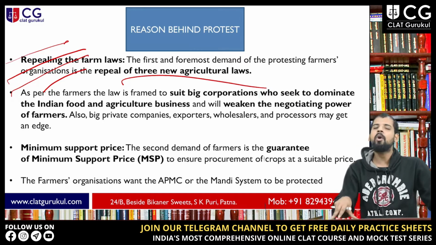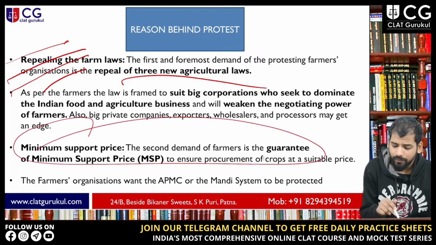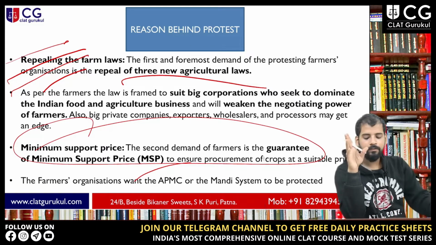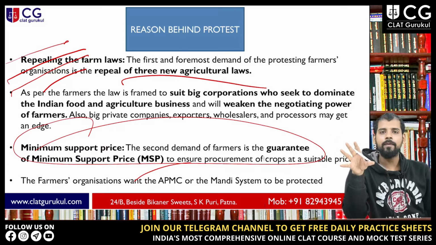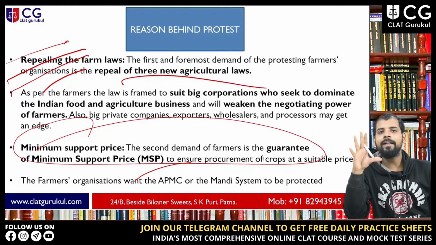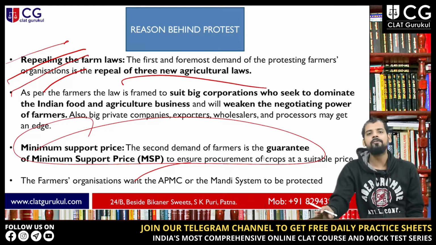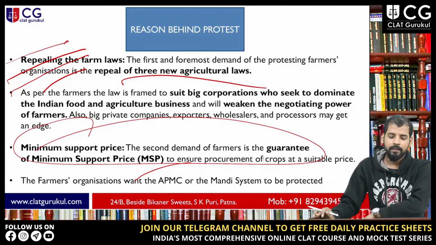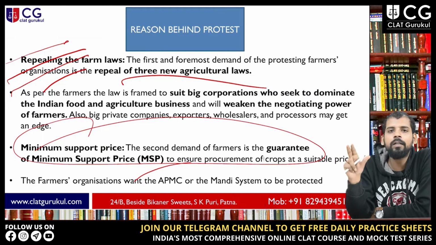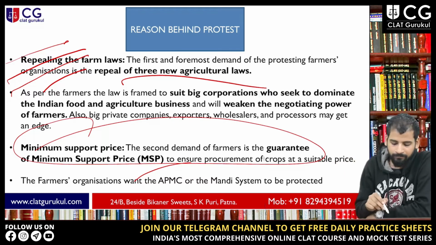They will dominate these small and marginal farmers through these acts, right? And the third one is the MSP issue. The third demand of the farmers is the guarantee of MSP, which the government does not give to the farmers. So they want a guarantee of MSP to ensure procurement of crops at suitable prices. MSP stands for minimum support price, the minimum price that you will get paid for this product, right? And they want a recognition, a guarantee of MSP for that product, right?